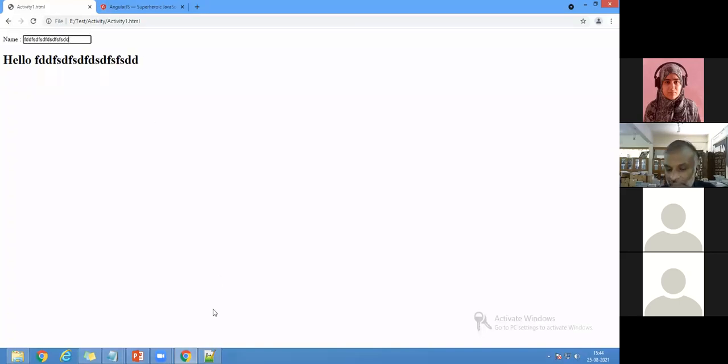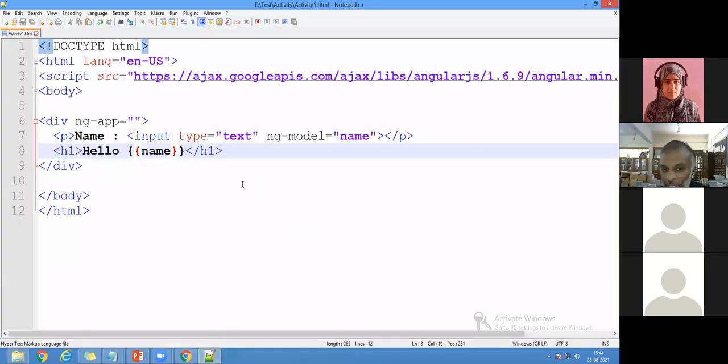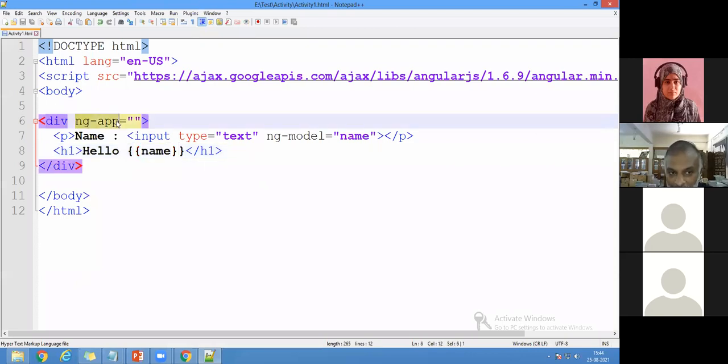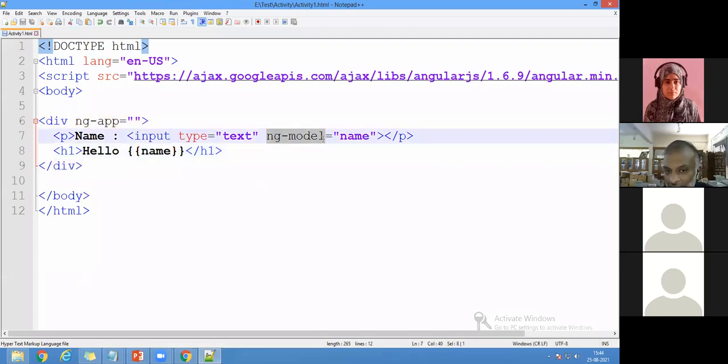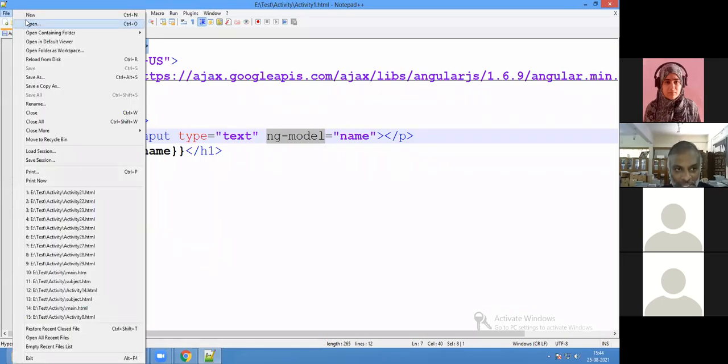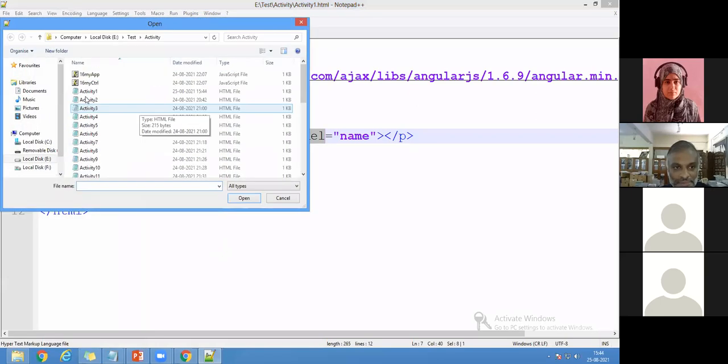Now you can see here. So I think now you understand 2 things. What are the 2 things? One is ng-app. Another one is ng-model. Make a note of it. So first you have learned about app. We will come later on to what the app is going to do. And now this is about ng-model. Now I'll go for opening the next one, the same program.